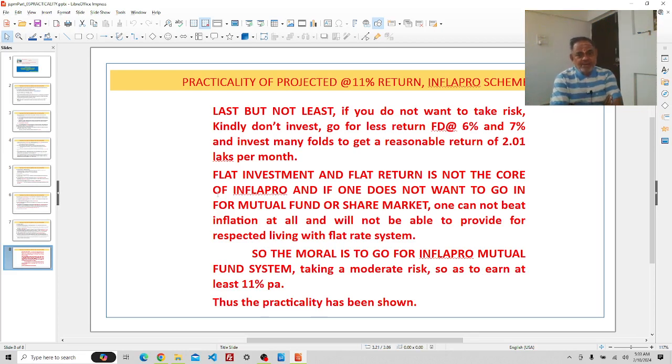Flat investment and flat return is not the core of INFLAPRO, and if one does not want to go for mutual fund or share market, one cannot beat inflation at all, and will not be able to provide for respectable living with the flat rate system. So the moral is to go for the INFLAPRO mutual fund system, taking a moderate risk so as to earn at least 11% per annum. Thus, the practicality of the scheme is shown.